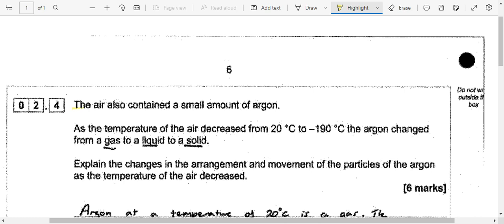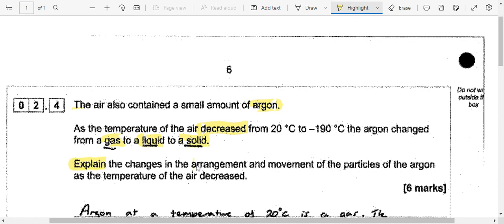Now, this is part 4 of question 2, and the whole question was about the particle model of matter. The previous questions were about air, so this one starts: The air also contained a small amount of argon. As the temperature of the air decreased from 20 degrees to minus 90 degrees C, the argon changed from gas to liquid to solid.